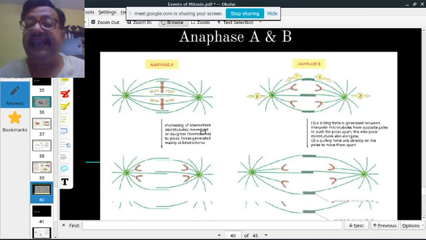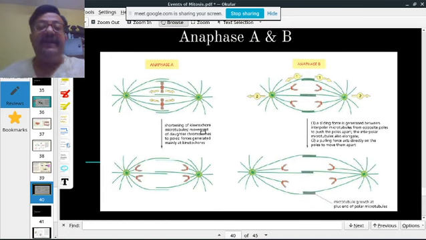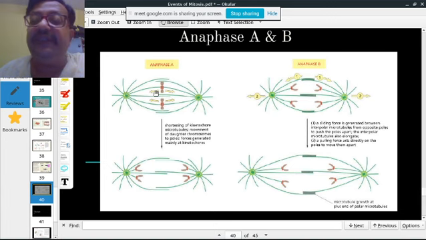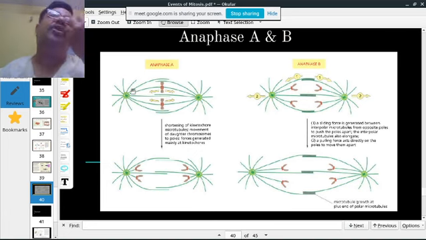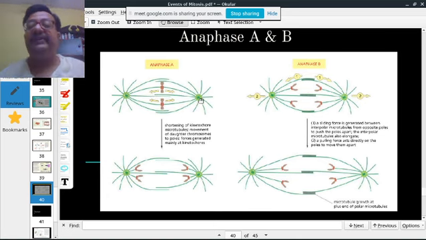You have anaphase A and anaphase B. In anaphase A, what happens? The force comes from the kinetochore microtubules, which are the microtubules attached to the kinetochore. These microtubules start to shorten. Depolymerization, or minus-end directed proteins, push it in this direction. So one force is in this direction, one is in that direction. It breaks up in the middle, and they move and shorten. You can see it was so long, it became so short. This is anaphase A.